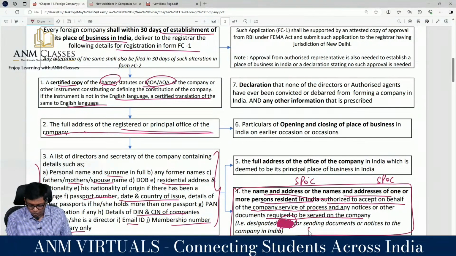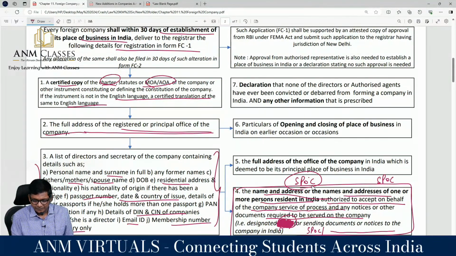So SPOC or specified point of contact is my wording. I thought everybody knows that. Next version of the book I will just strike it off. Who is the person? Authorized. Forget about SPOC, guys. Authorized representative. Wake up now. Now only is the time for you to wake up. Don't fast forward the video. It is called authorized representative.